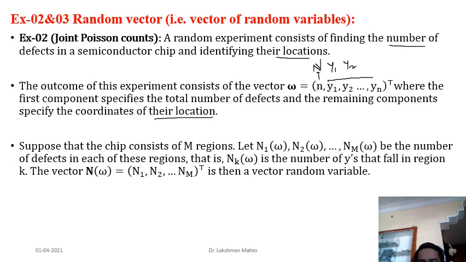So if you talk about this one, it is the number of y's that fall in that region. Also you can say that nk is the number of defects, or number of y's. The number of defects means the number of locations of defects that fall in the region k. And the vector n1, n2 up to nm is a random vector. It is random, various random vectors we can observe. So this is our desired random vector that we have to study. Each component of this random vector happens to be a Poisson random variable, because it is talking about the number of defects.